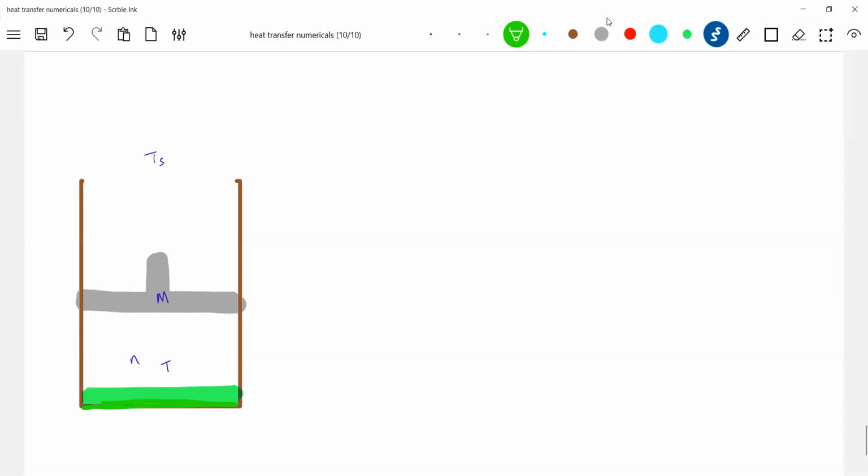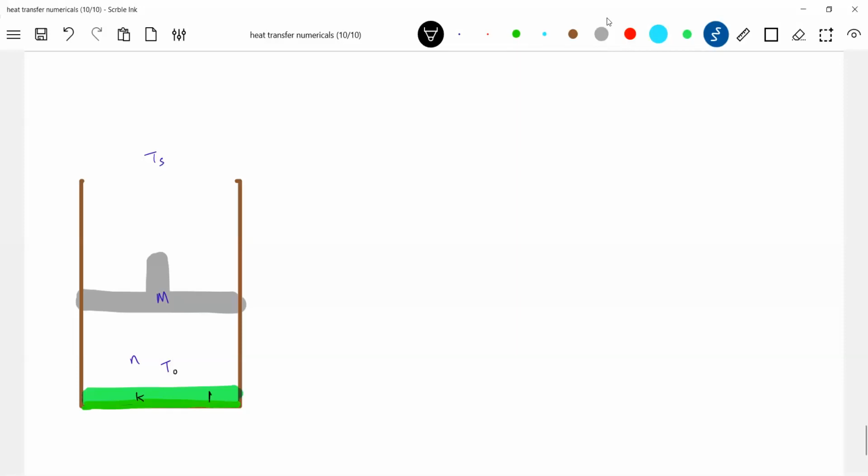I'll construct the diagram. So what we have is n moles of gas. The initial temperature of the gas is T naught. There's a thermal conducting disk below that one.